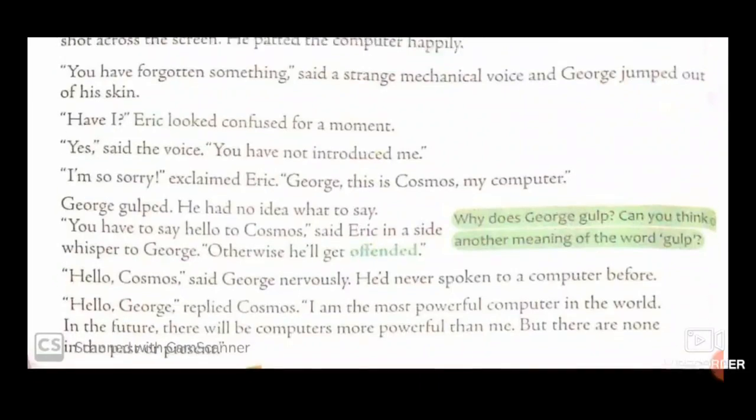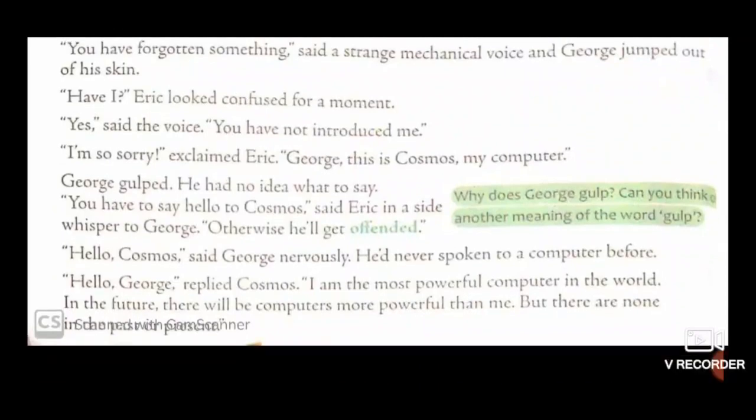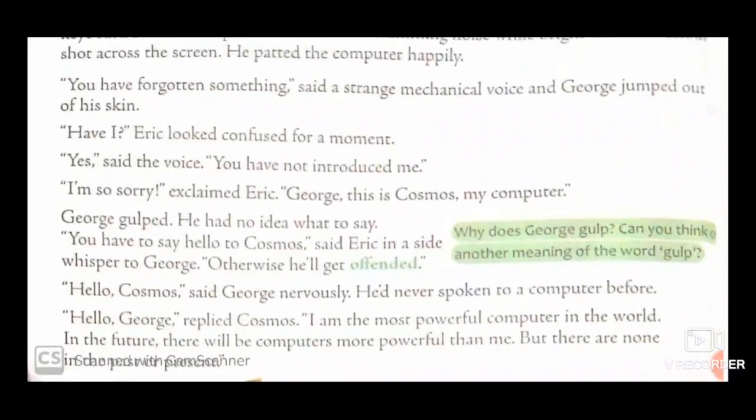"Hello, Cosmos," said George nervously. He had never spoken to a computer before. He wished Cosmos, "Hello, Cosmos," and Cosmos replied in the same manner. "Hello, George," replied Cosmos. "I'm the most powerful computer in the world. In the future, there will be computers more powerful than me, but there are none in the past or present."